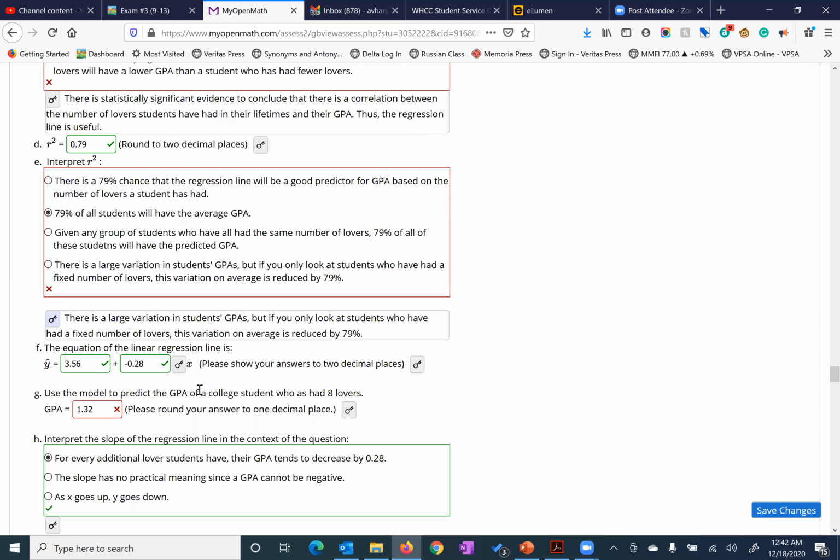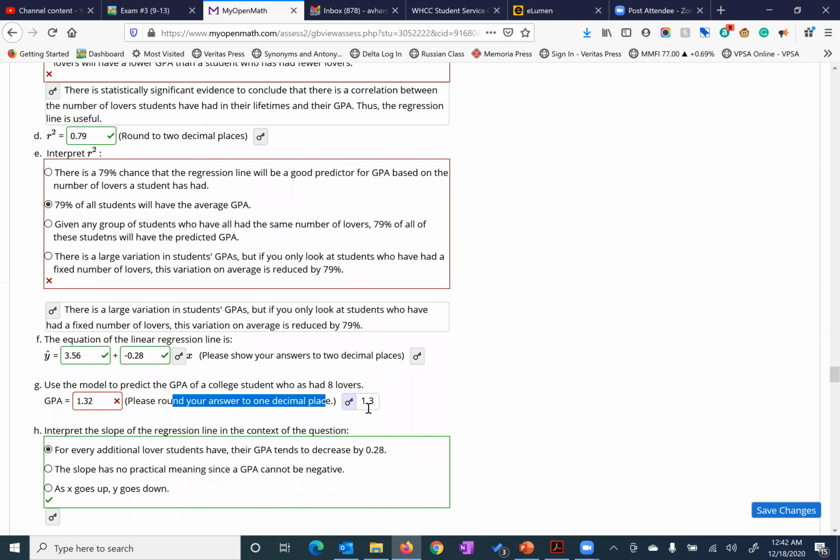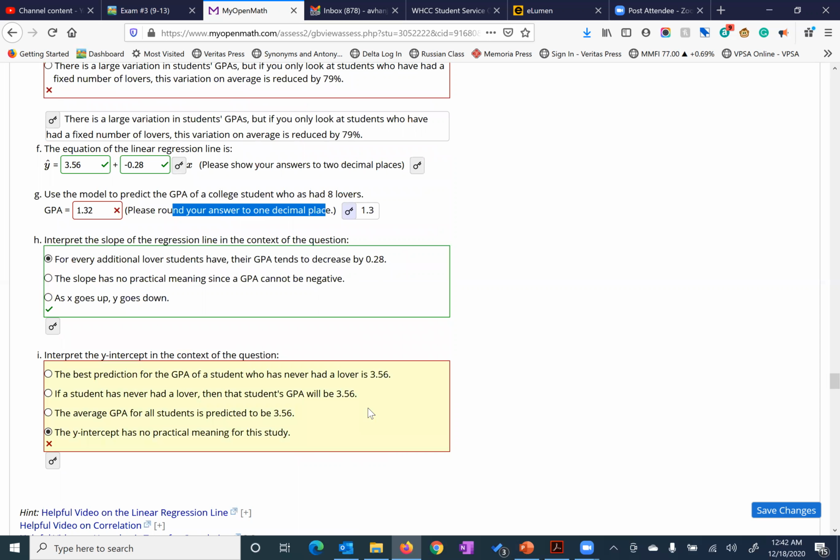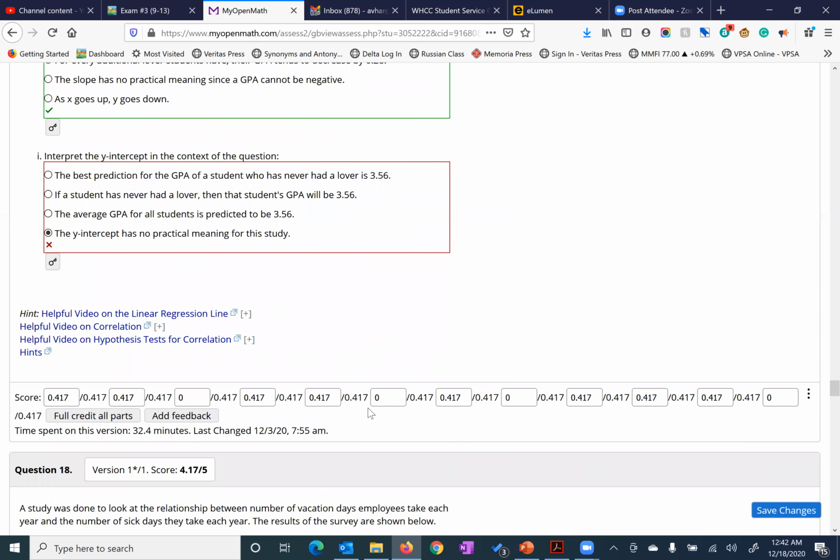So let's see. And this one you got wrong as well. Actually, this one says round the answer to 1 decimal place. I think that's it right here. Notice it says round off to 1 decimal place. What you did is you rounded off to 2 decimal places, 1.32. And so because of that, it gave you a wrong answer. I will give you that as an answer, in fact.